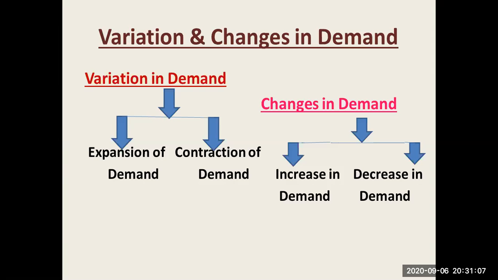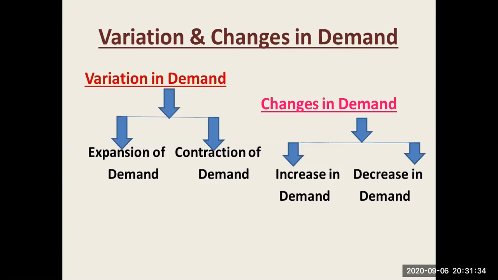But in this video, we discuss changes in demand. So what is the meaning of changes in demand, and what is the meaning of increase in demand and decrease in demand? Changes in demand have two types. First is the increase in demand and second is the decrease in demand.